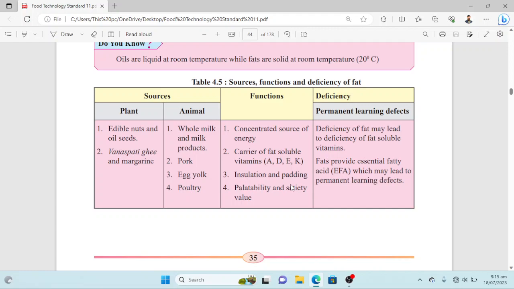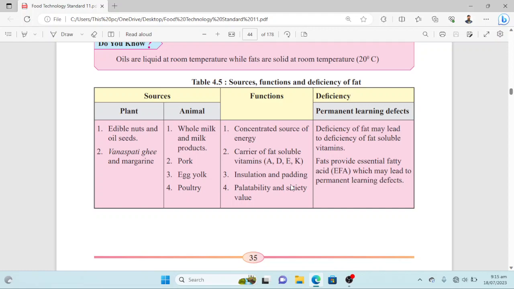Vanaspati ghee and margarine are also plant sources of fats. Now we discuss animal sources of fats. First comes whole milk and milk products. Secondly, pork, egg yolk also contains fat content, and poultry. In poultry, mostly the skin portion is a rich source of fat. So these are the sources of fats, both animal and plant origin.